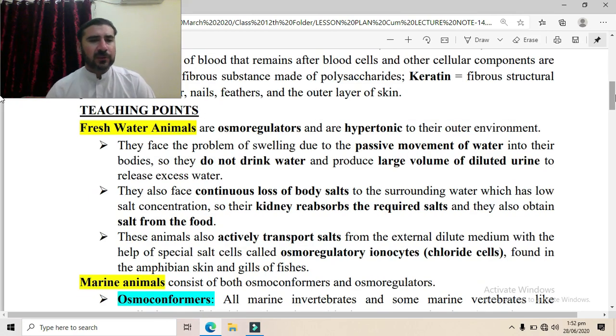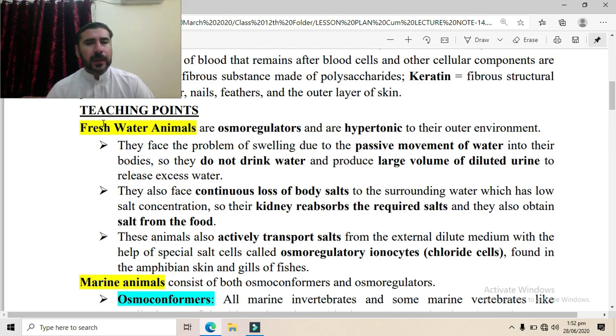In the first part we will study the freshwater animals. In the second part we will study marine animals, and in the third part of this lecture we will study the terrestrial animals. So today we will study the freshwater animals. The freshwater animals are basically osmoregulators, and they are hypertonic to their environment, to their outer environment.